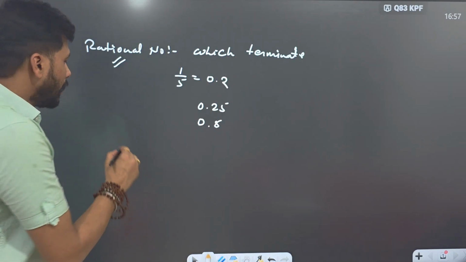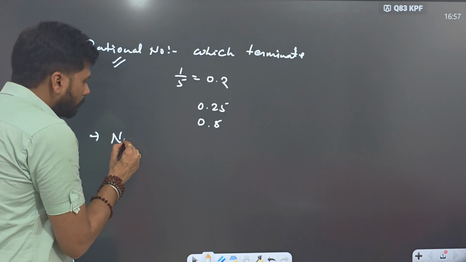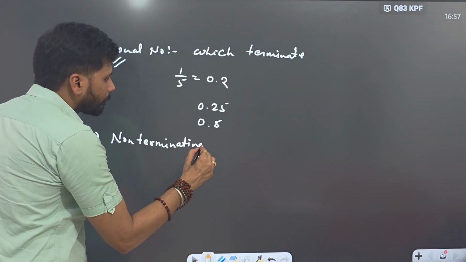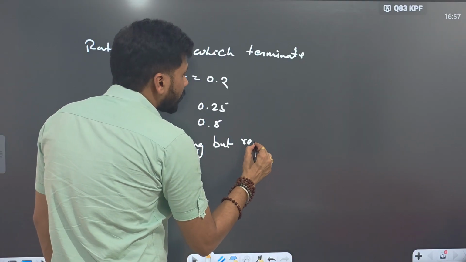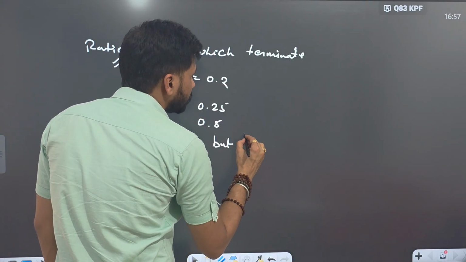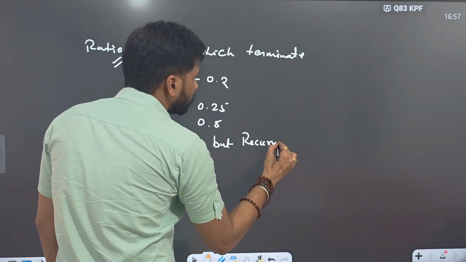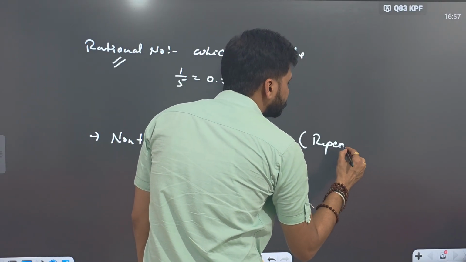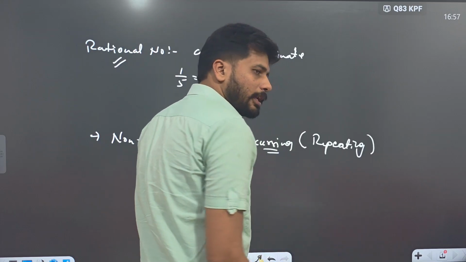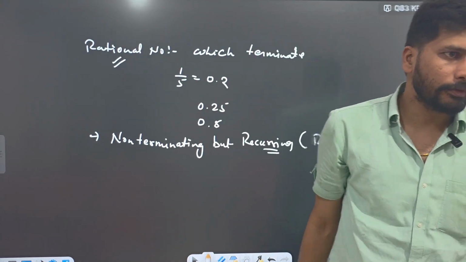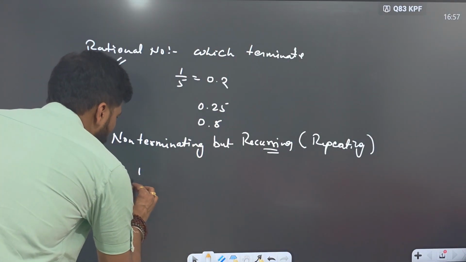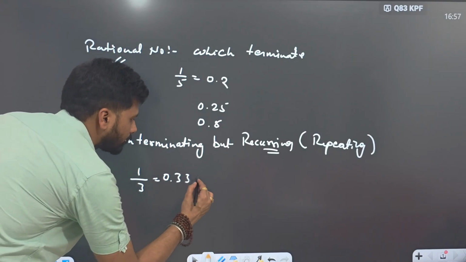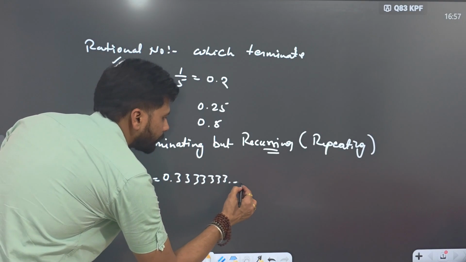Apart from that, if the number is non-terminating but recurring, what is recurring? Recurring means repeating, meaning a number or set of numbers used to repeat. For example, if I write 1 by 3 and divide, what is the value? 0.3333333.